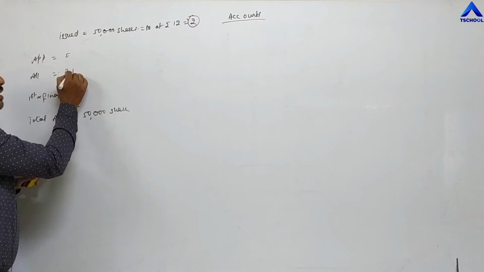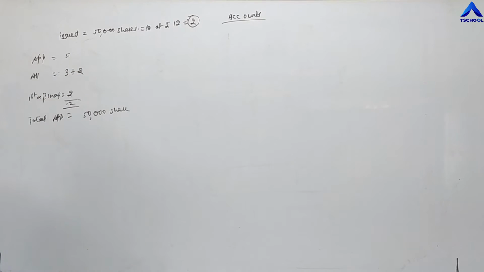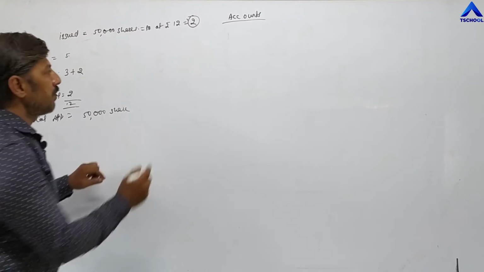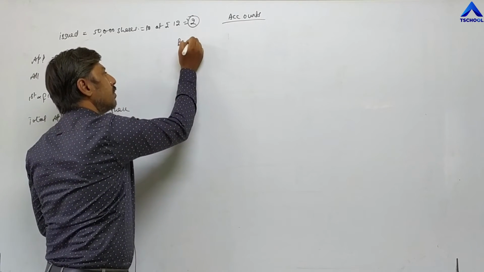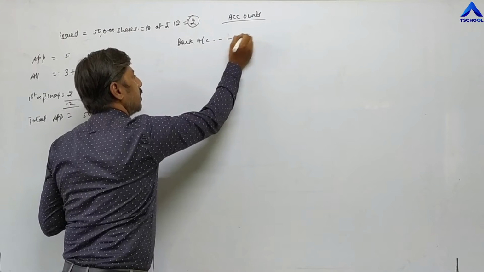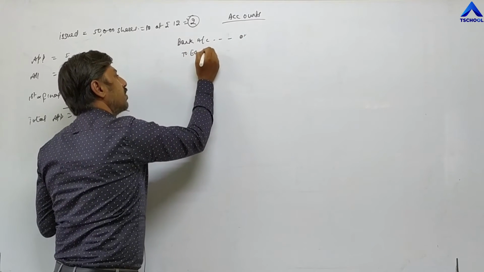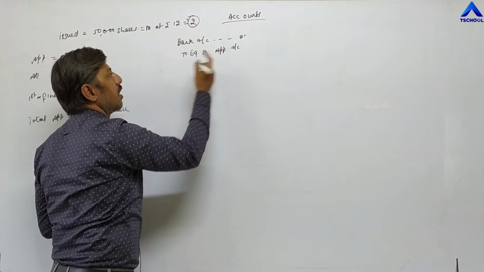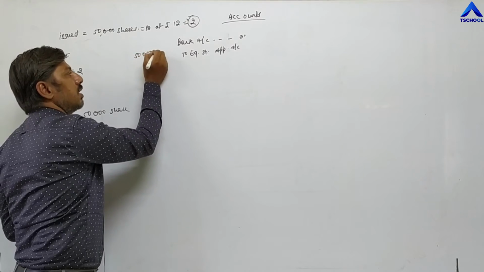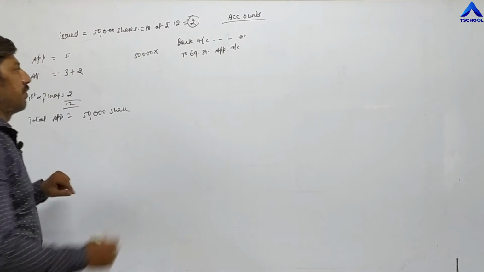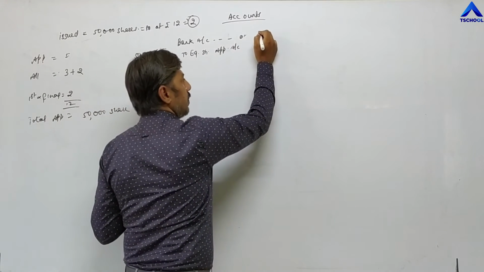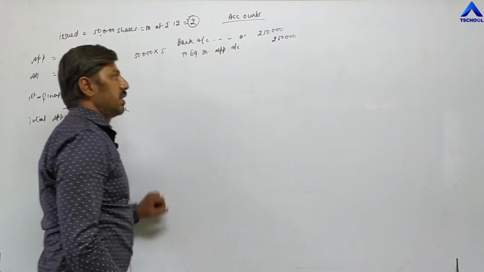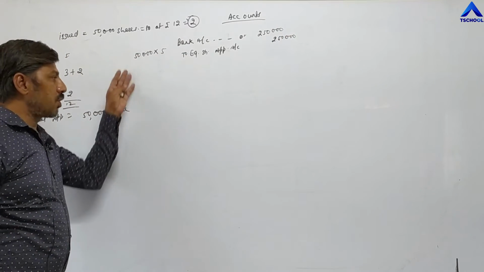It means including premium, in this 5 rupees, 2 rupees is included. So the installment becomes like this, 3 plus 2. And total applications we are receiving are the same, 50,000 shares. So the entry we have to pass in this way. First entry: bank account debit to equity share application account. In short, I am writing equity share application account. Total application we are receiving 50,000 shares, and the application value is 5. 50,000 into 5, 2,50,000 rupees.